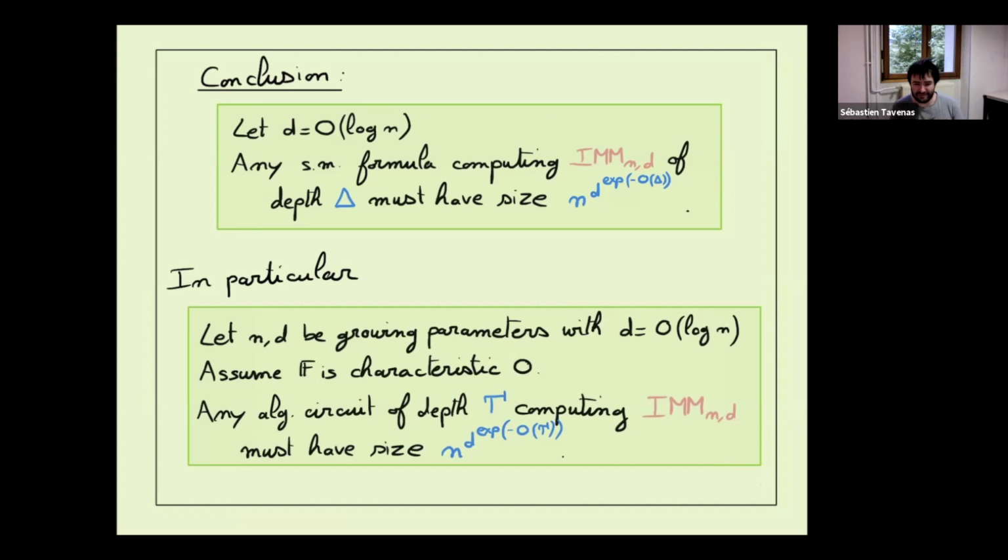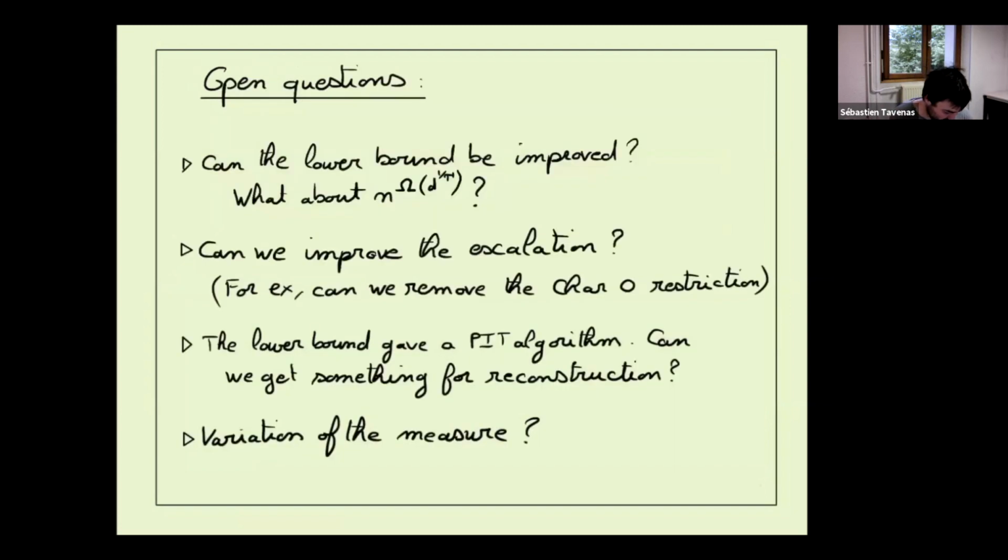We don't know. That will be the open question. Can we improve the bound? We have some ideas that cannot improve it in the same way, but can we get a lower bound in omega d to the 1 divided by gamma, instead of something which is exponentially small in gamma?